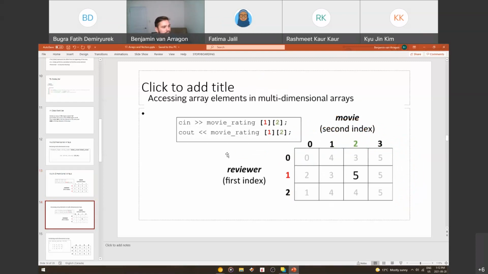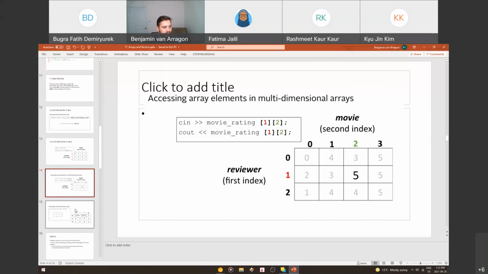The way we can access a multidimensional array is just with 2 square brackets. If we wanted to change the value, we can assign values the same way, and we can output values the same way. You just say row 1, column 2. So we would print out row 1, which is reviewer 1 at the first index, and then we would print out movie 2, and we would print out 5 right there. So that's how you access and assign them.